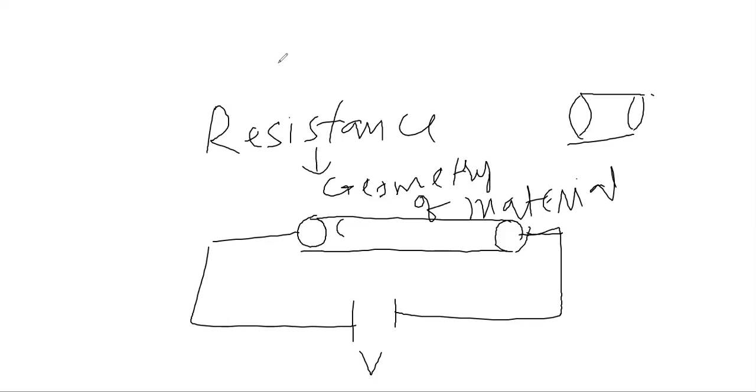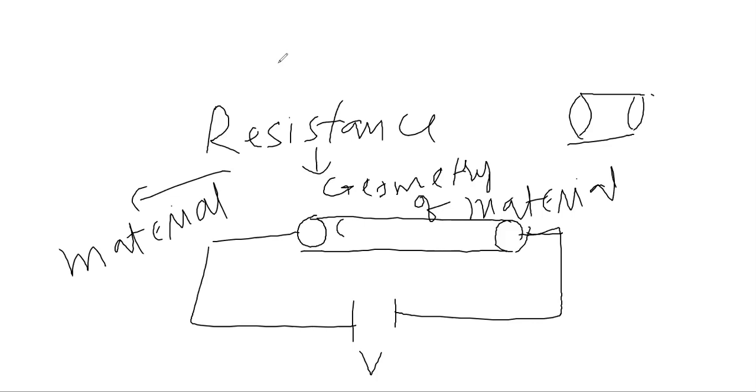Also, its structure or material property, that it is either copper or gold or iron. So all materials have different resistance depending on their internal structure.